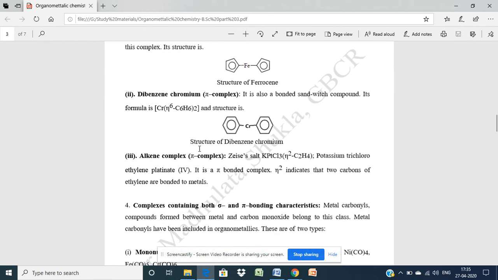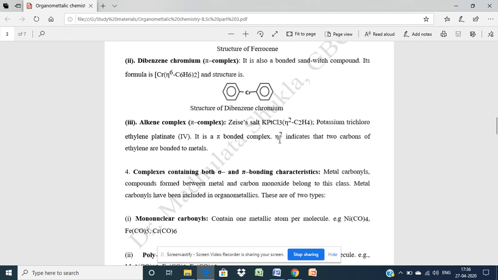Clear? Now here we see eta 2 of ethylene, a salt which is very common, K[PtCl3(eta 2-C2H4)]. Here C2H4 means platinum is bonded with the pi electrons of C2H4, so we denote it as eta 2. Eta 2 indicates that two carbons of ethylene are bonded to the metal. Clear?